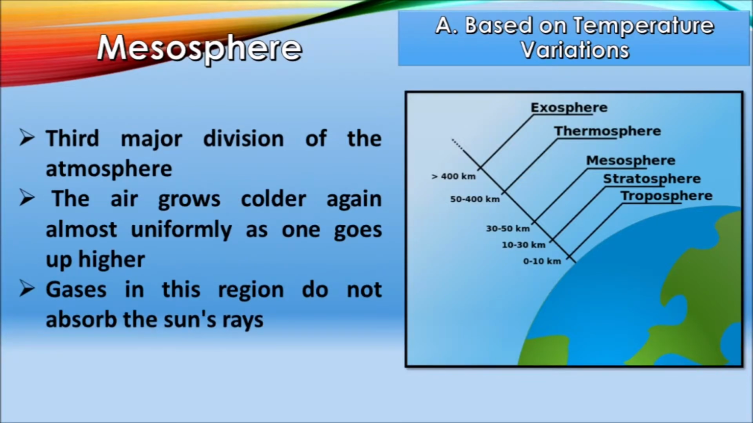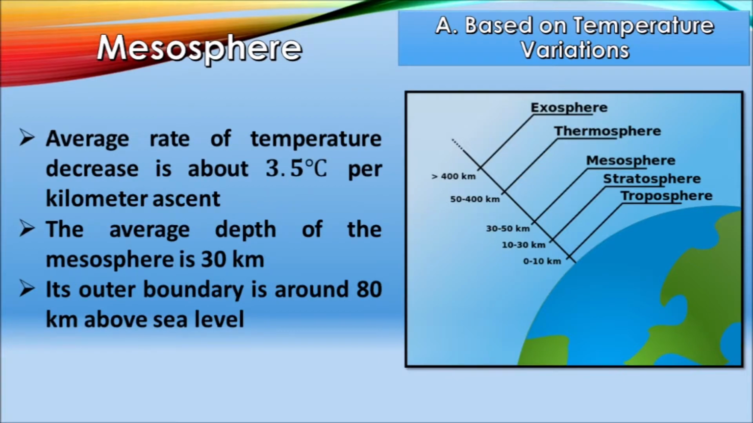The third one, the mesosphere. The mesosphere is the third major division of the atmosphere, above the stratosphere. In this region, the air grows colder again, almost uniformly, as one goes up higher. This is because gases in this region do not absorb the sun's rays. The average rate of temperature decrease is about 3.5 degrees Celsius per kilometer of ascent. The average depth of the mesosphere is 30 kilometers. Its outer boundary is around 80 kilometers above sea level.